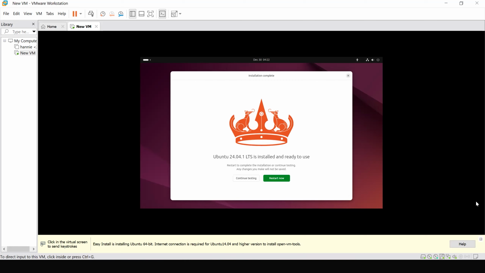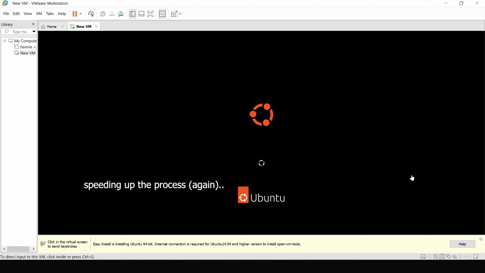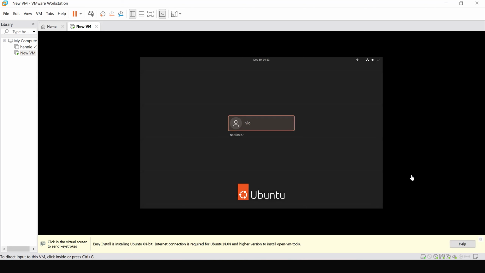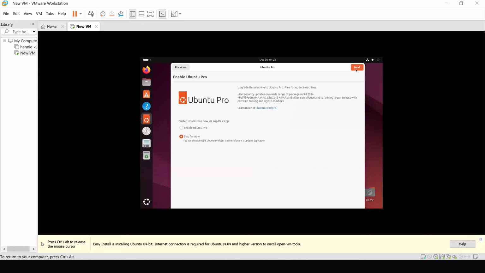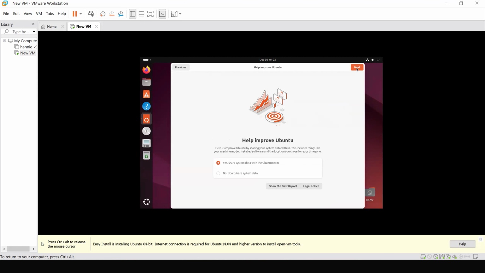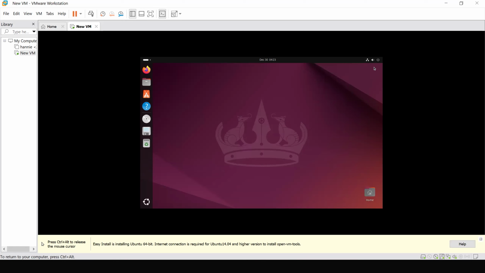Okay. Now that it has finished installing, we should restart the virtual machine to allow Ubuntu to reboot. Okay, and now we can try logging in like this. So I will try to log in to my account. And you're done. There are several things you can do, like additional configurations, but we're going to skip that for now. Once you finish, our operating system is ready to be used. Our computer is ready to be used.